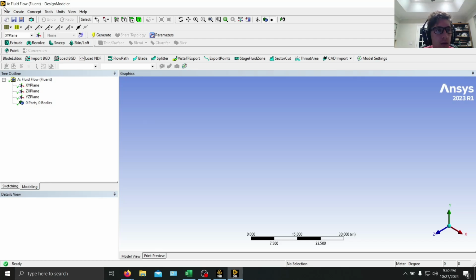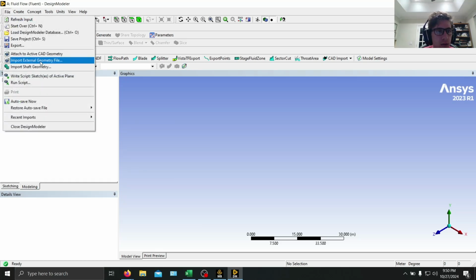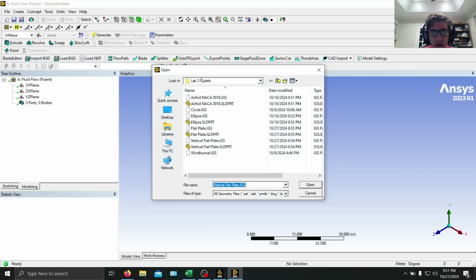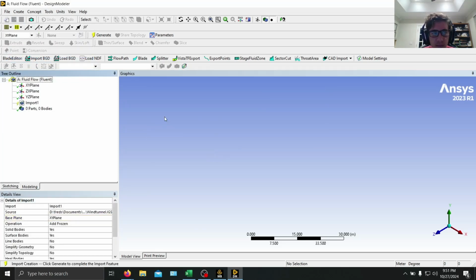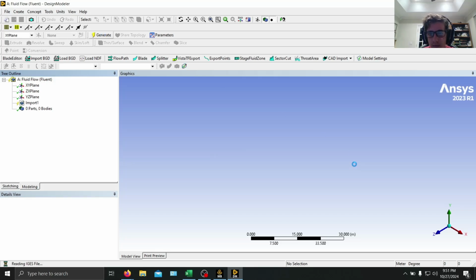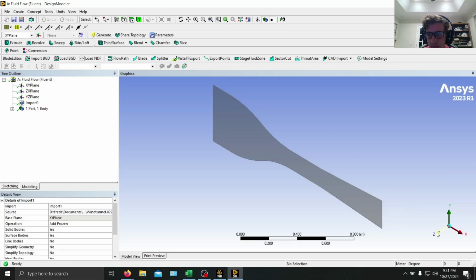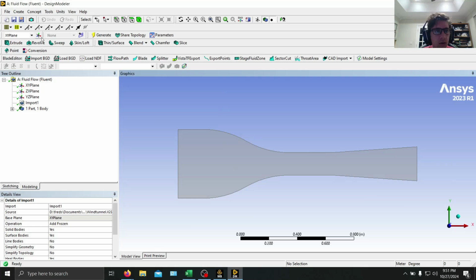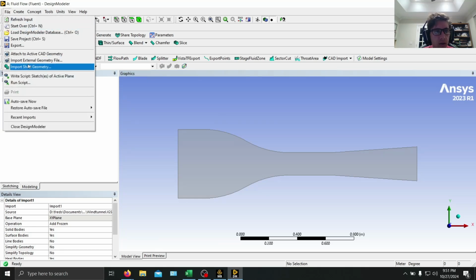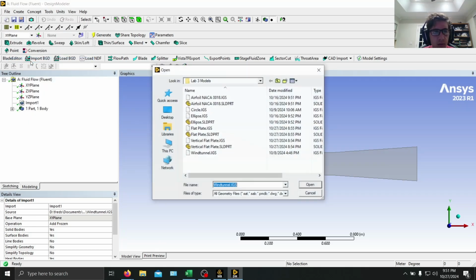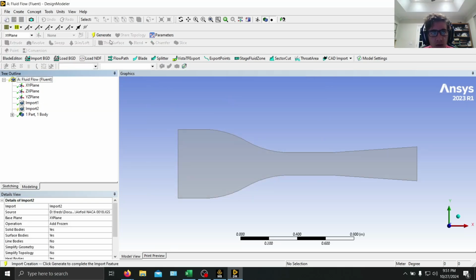Okay, so we're going to go to File, Import External Geometry File, and then the first thing we want to do is import the wind tunnel, and then we click Generate. Perfect. Now what we're going to do is go to File, Import, and then we're going to use the airfoil model that we just made.